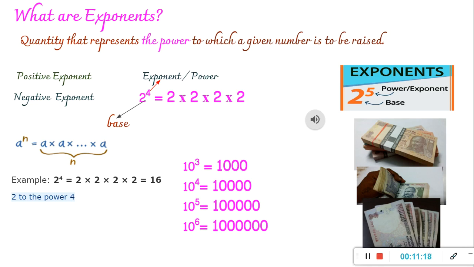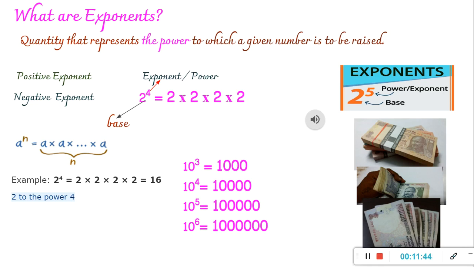Something like this: 10 raised to minus 4, 10 raised to minus 1, 2 raised to minus 6, 7 raised to minus 15. You see in all these examples, the exponent is a negative number. So this is called a negative exponent, right? And a negative power is useful to handle or represent very small numbers.